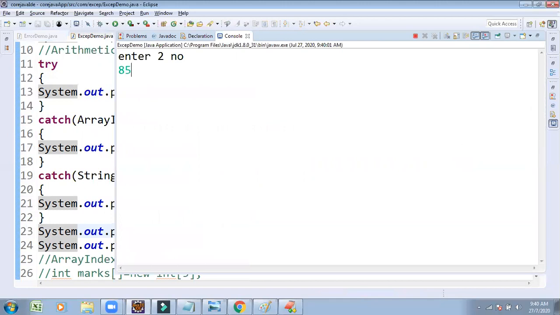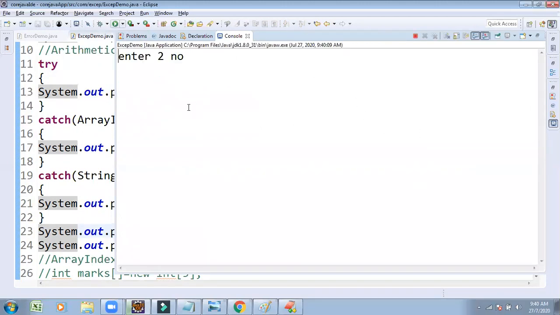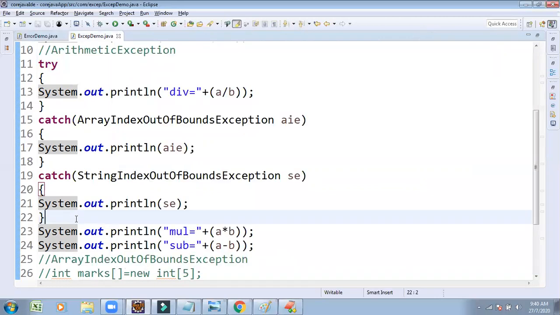Try entering different values of A and B. But when we pass B value 0, the exception is not going to be handled. So they tried, but we are unable to handle the exception. In that case, what are we going to use? The finally block. Try with finally block.